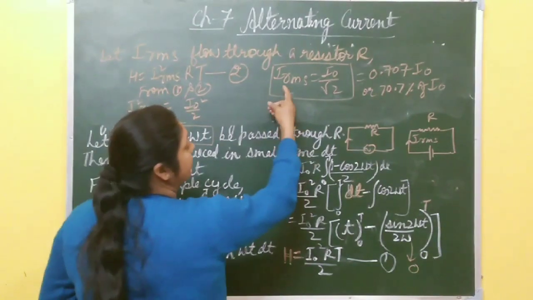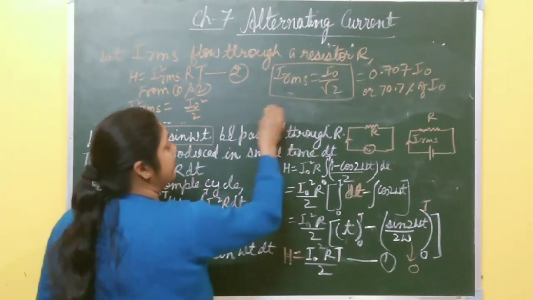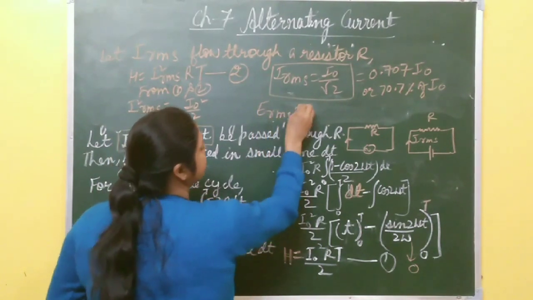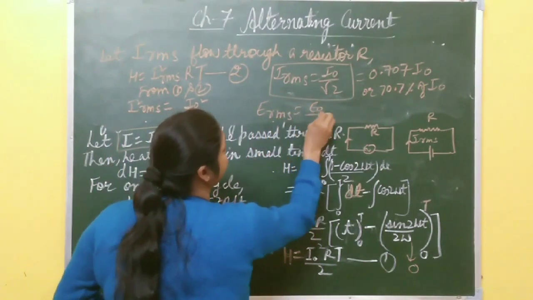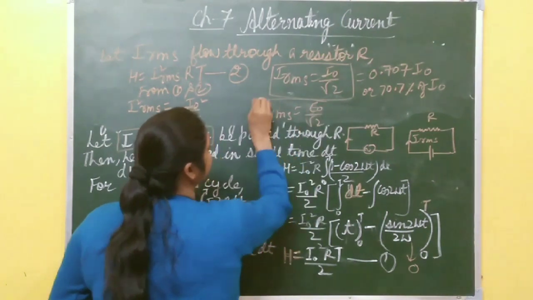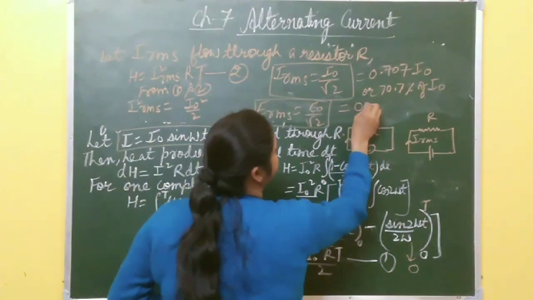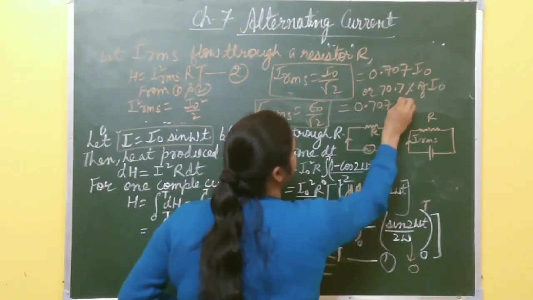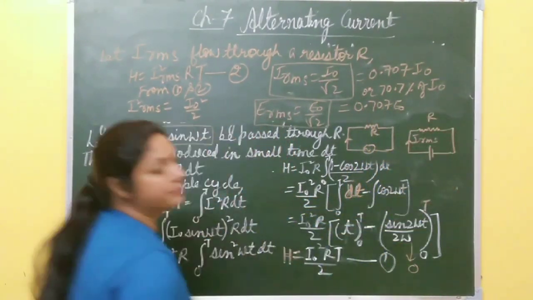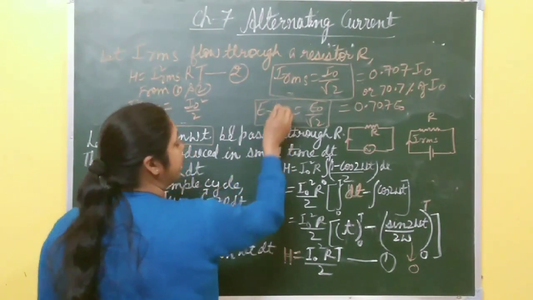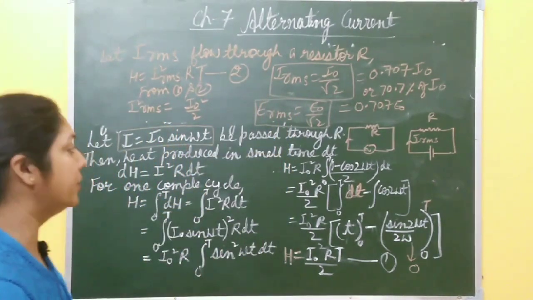One more thing, this one is IRMS. If you want to write ERMS, then you can also write it this way, E naught by root 2, right? Here again this is equal to 0.707 E naught or 70.7% of E naught. This is the RMS value of current. This one is the RMS value of voltage.